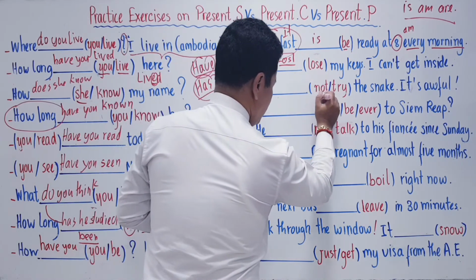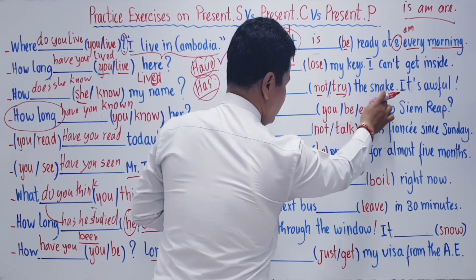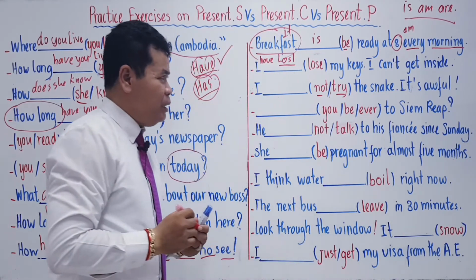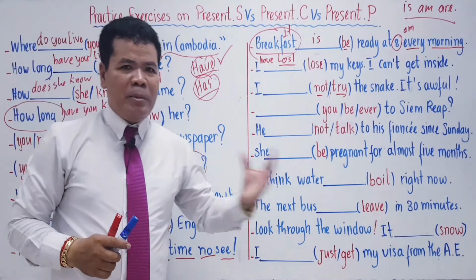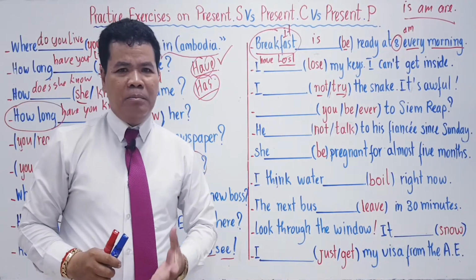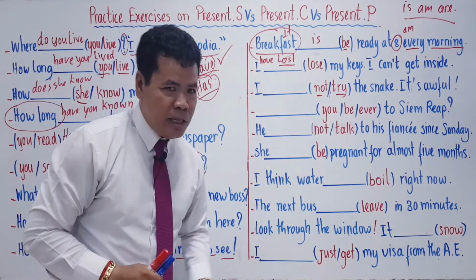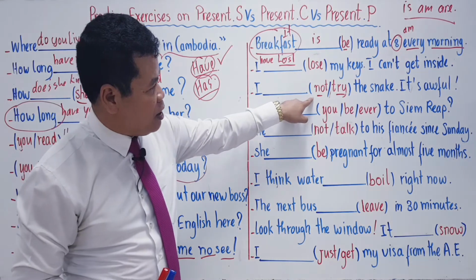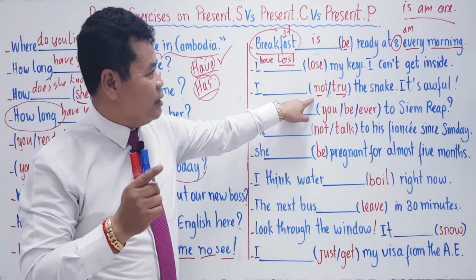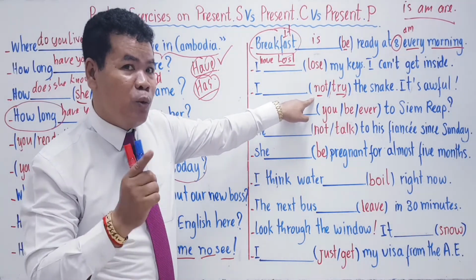I not try the snake, it's awful. Think about the sentence. Is it an affirmative sentence or a negative sentence or a question? Can you see the keyword not? Not is the negative word.